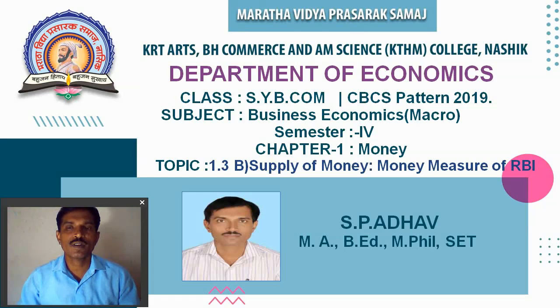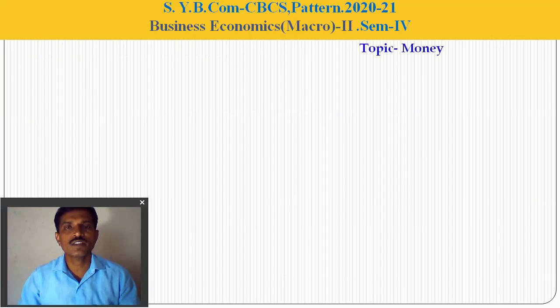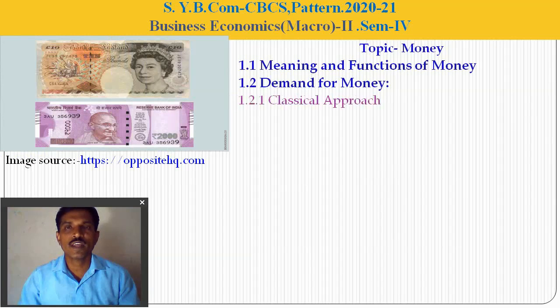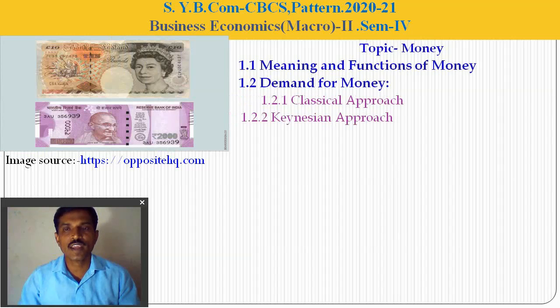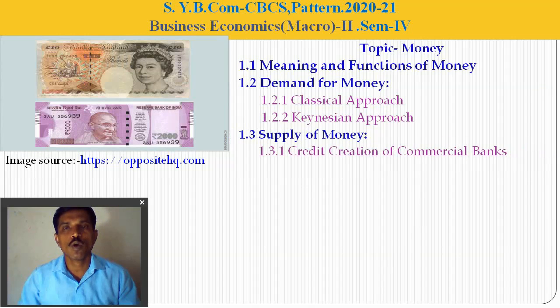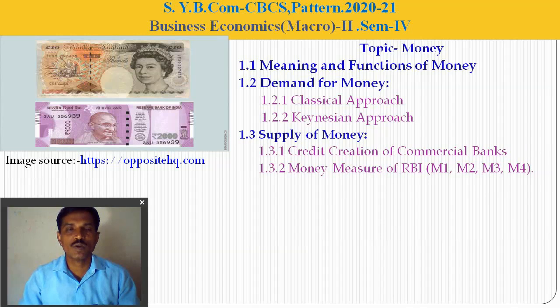We are looking at Chapter 1, Money, and in this chapter we are looking at various points: the meaning and function of money, and then demand for money. There are two approaches, the classical approach and the Keynesian approach, which we completed. The next point is the supply of money, and under this we completed the credit creation of commercial banks. Today's topic is the money measures of RBI, which are M1, M2, M3 and M4. So this lecture is about the RBI money measures M1, M2, M3, M4.